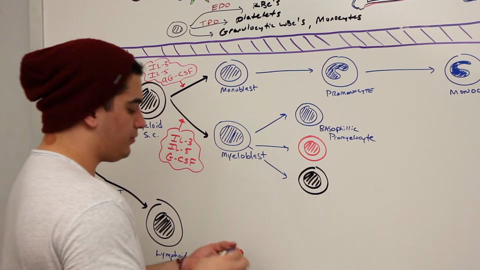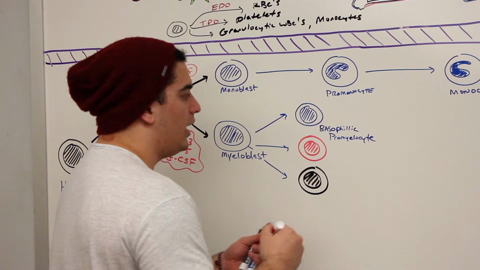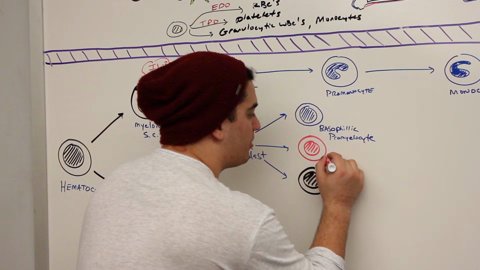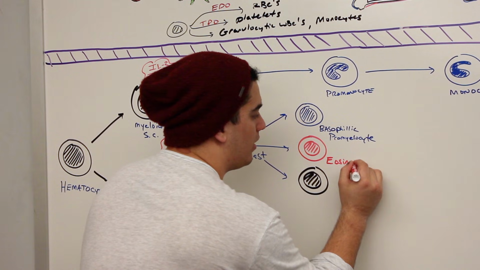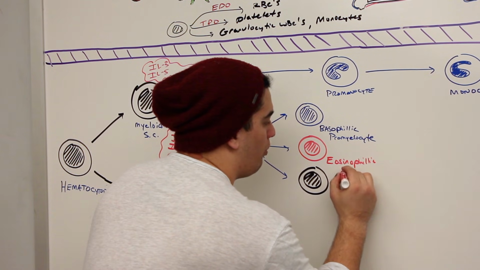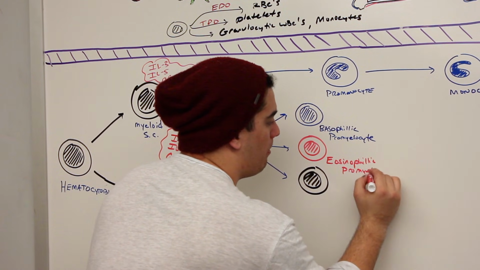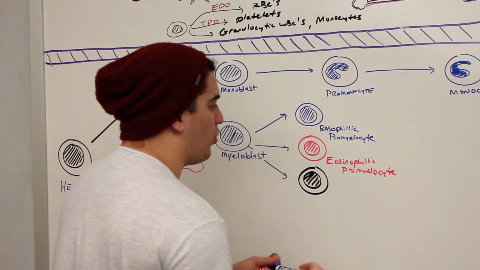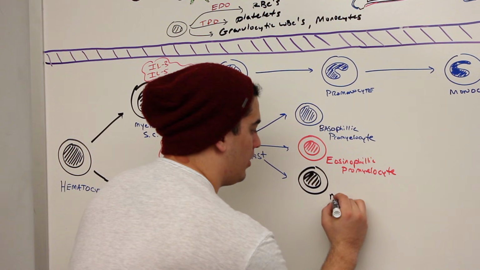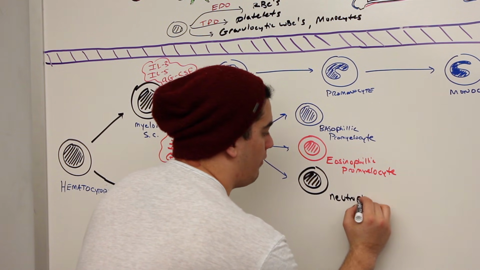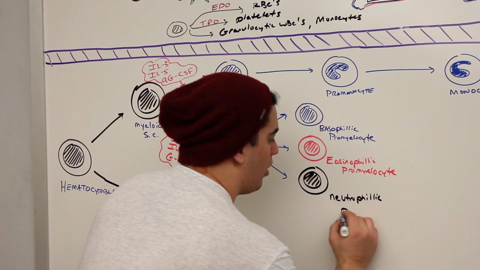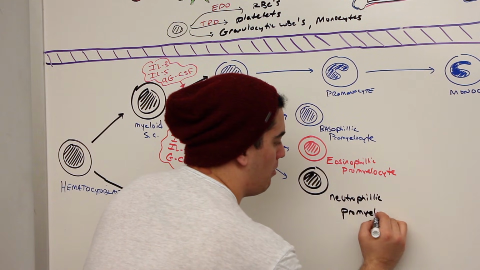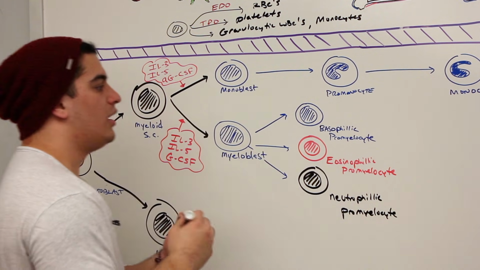That's that first one. The second one is going to be eosinophilic promyelocyte, and I'll explain what this means. And then the last one down here is going to be a neutrophilic promyelocyte.